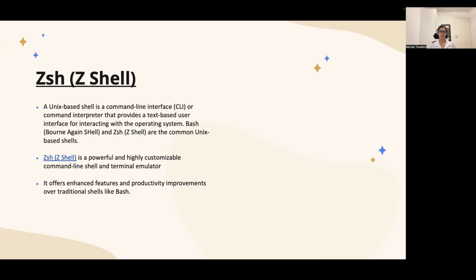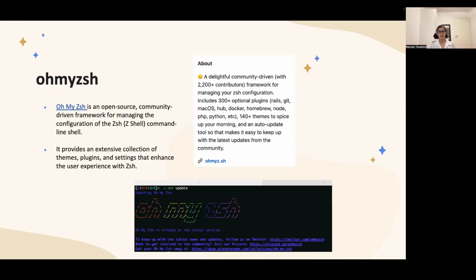And we will go through some of the features that ZSH has. The first one is Oh My ZSH. It's an open source community-driven framework for managing your ZSH command line shell. And it provides an extensive collection of themes, plugins, and different settings that would enhance your user experience. In the screenshot below, you can see Oh My ZSH being installed on the terminal.